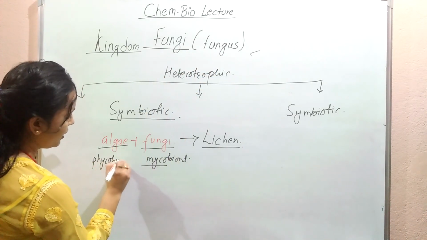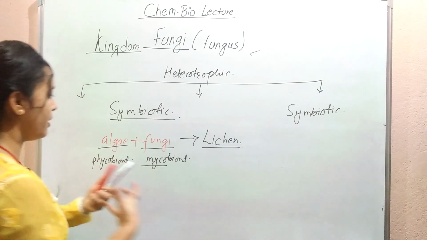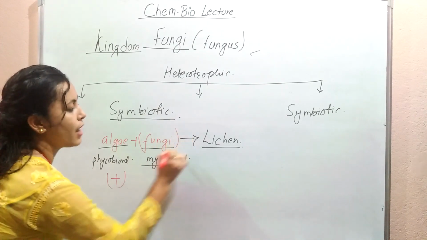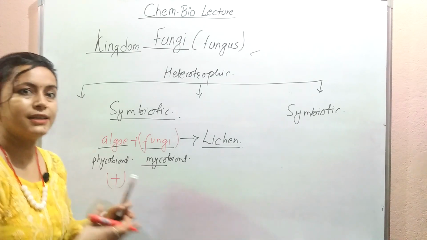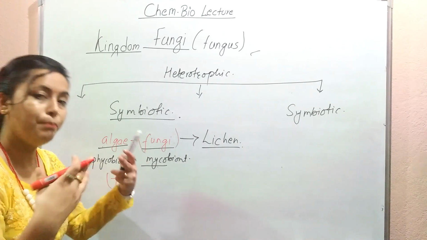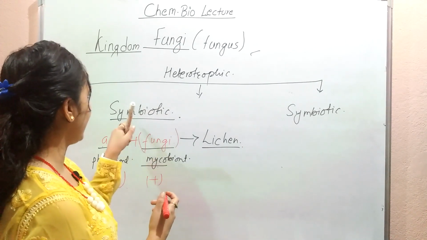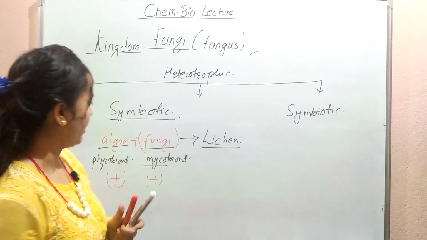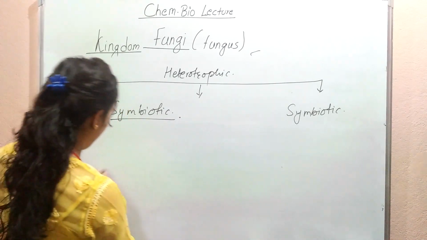The algal part is called the phycobiont component. In this case, both of them are benefiting. Algae is making food, and fungi is absorbing the minerals and nutrients and providing the shelter. That's why algae and fungi are benefiting each other. It's a kind of positive relation, which is why we call it a mutual or symbiotic relationship. So lichen is the best example. We will learn more about lichen in other lectures.